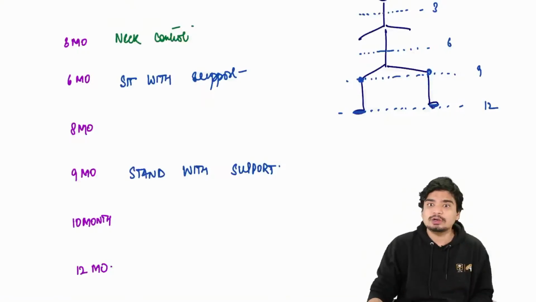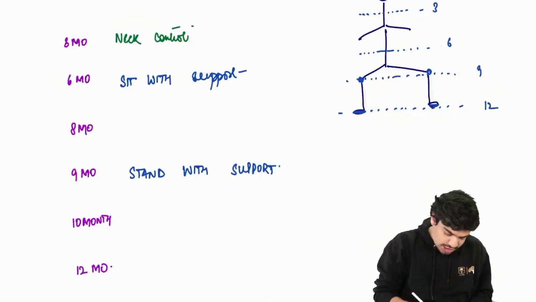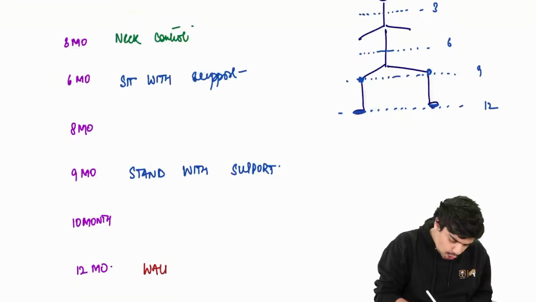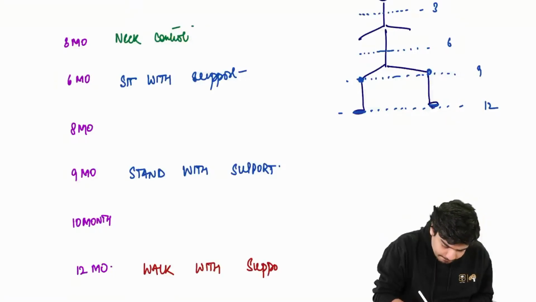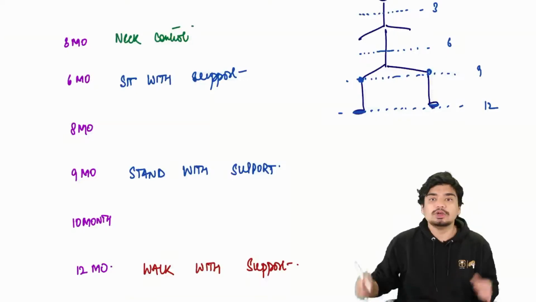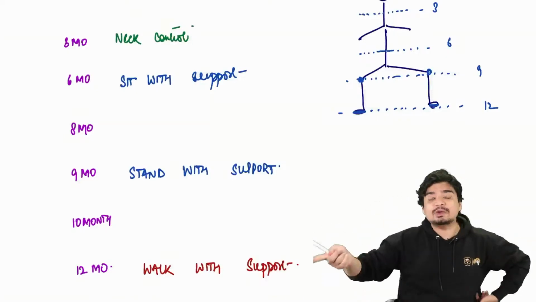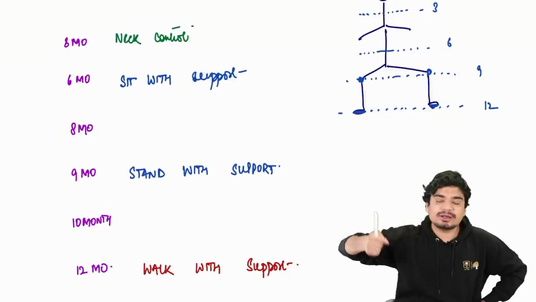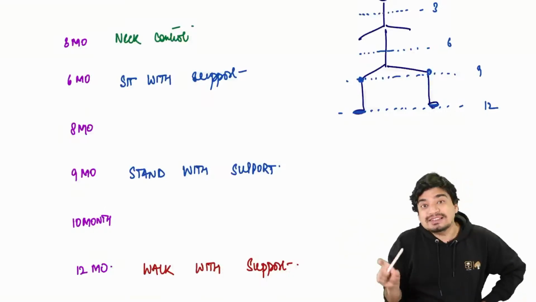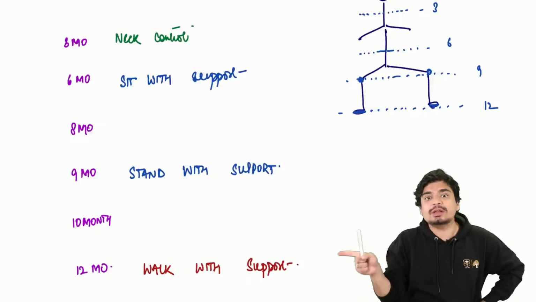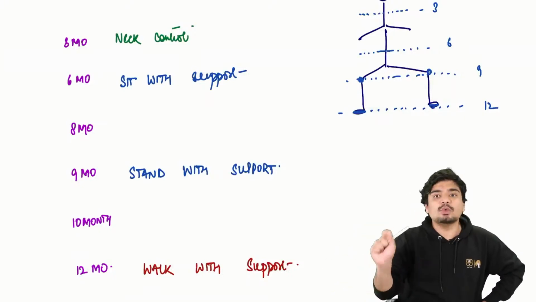So now at 12 months, child will be able to walk with support. So 3, 6, 9 and 12. 3 months neck control, 6 months trunk control, 9 months knee control, that is standing with support. At 12 months feet control, means walking with support.